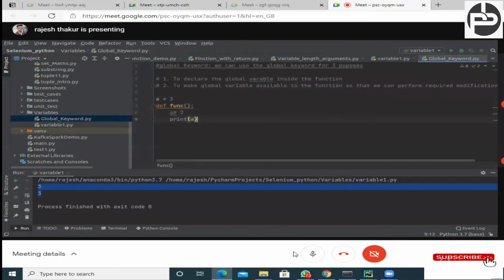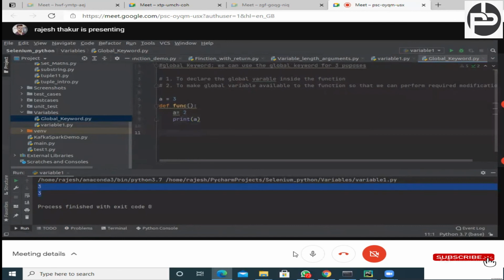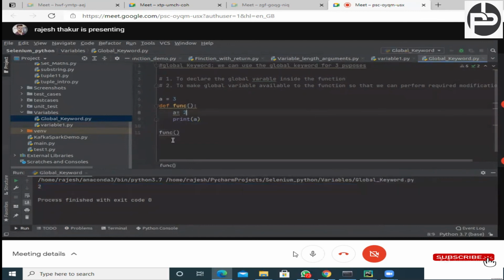What will it print? Can anyone please help me? What should it print, 2 or 3? Okay, no worries, 2. Let's see the function, and I'm getting 2, no doubt. Now let's suppose we create another function, def function 1.